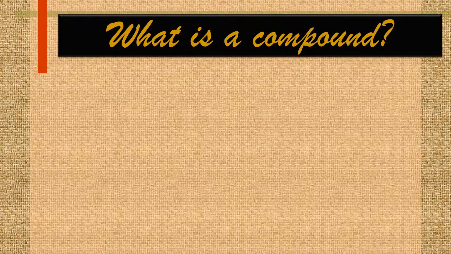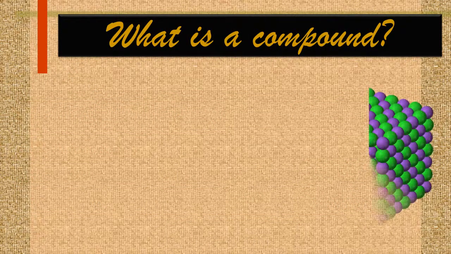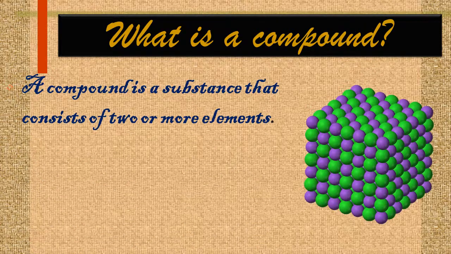Okay, so what is a compound? A compound is a substance that consists of 2 or more different elements. We can take an example of a water molecule. Water is formed from hydrogen and oxygen, like carbon dioxide. Carbon dioxide is formed after the chemical combination of carbon and oxygen. So this is a compound.